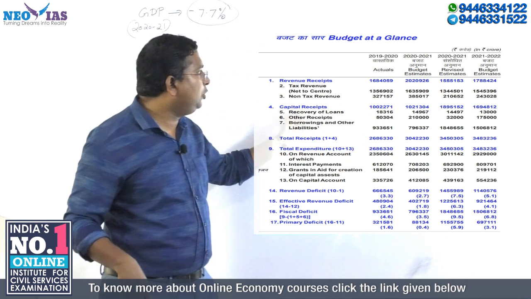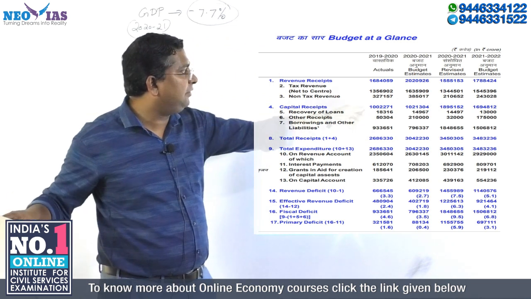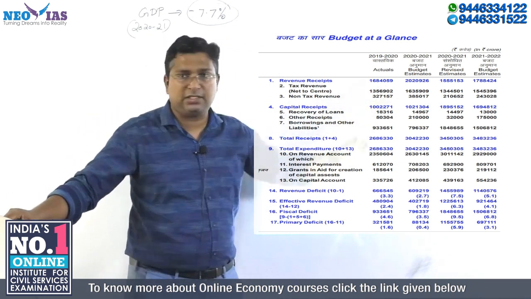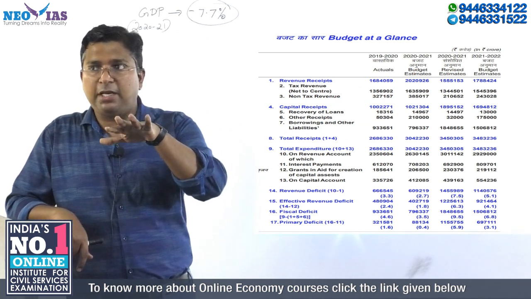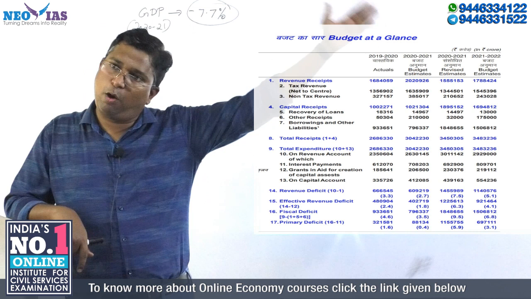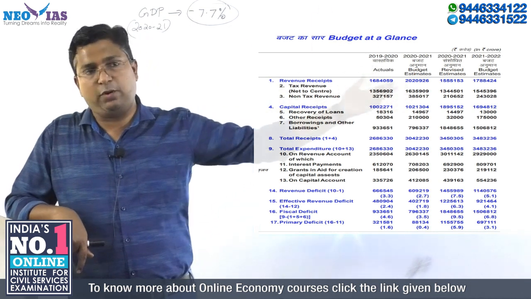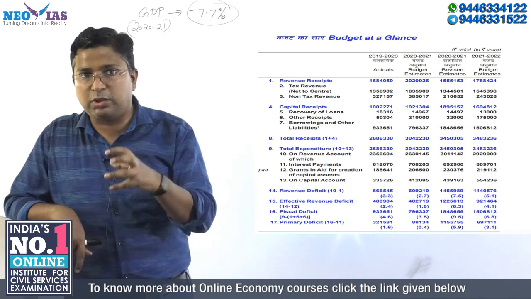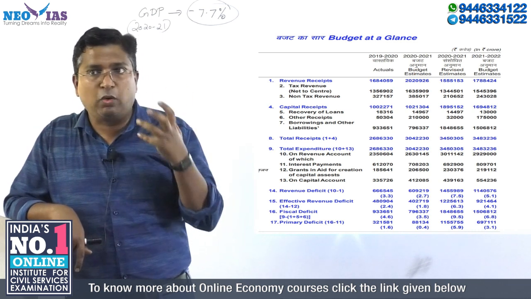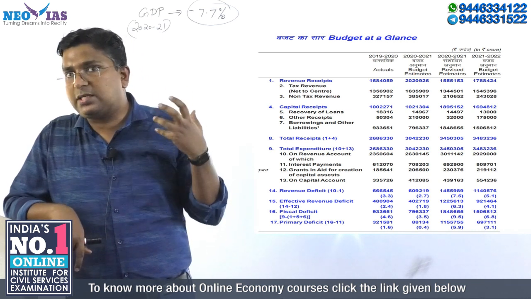If you look at the revenue receipts itself, see the difference. This is how you have to study: what happened in 2020-21 and then what is the projection for 2021-22. You have to see the trend. It's not about the fact, it's about the trend. They can ask what is the reason.